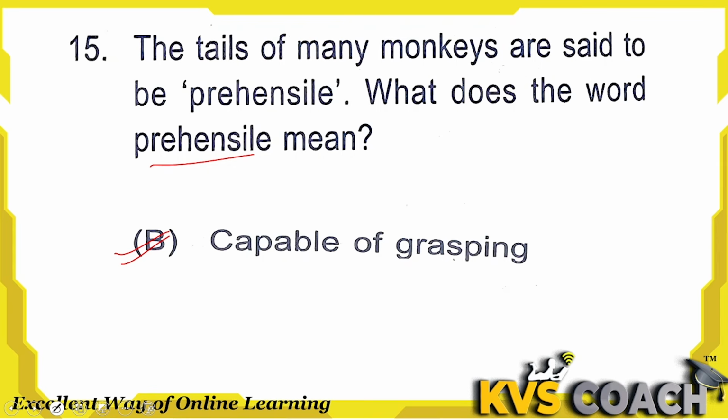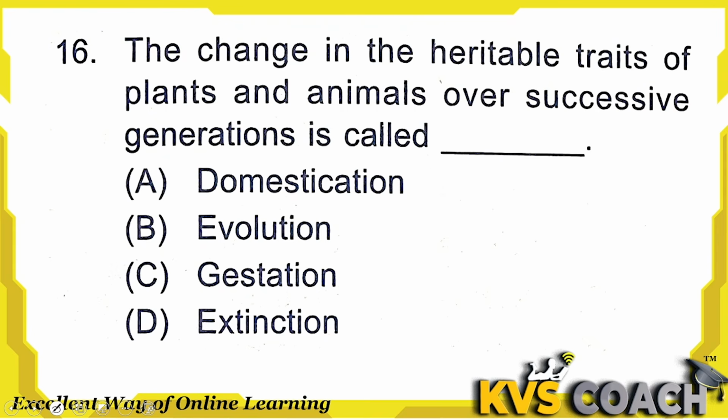Next is, the change in the heritable traits of plants and animals over successive generations is called evolution. Option B is the right answer here. Option A is domestication. What is domestication?